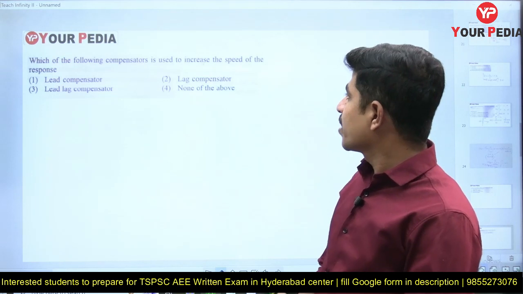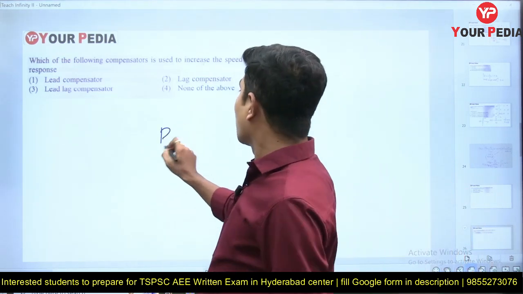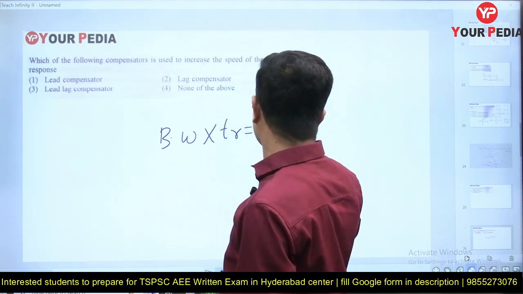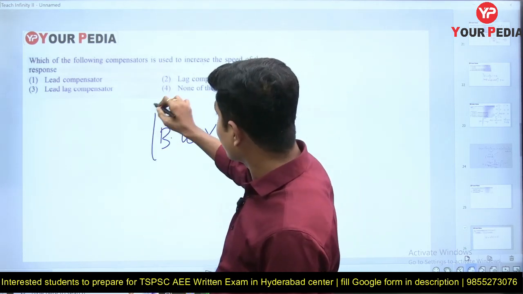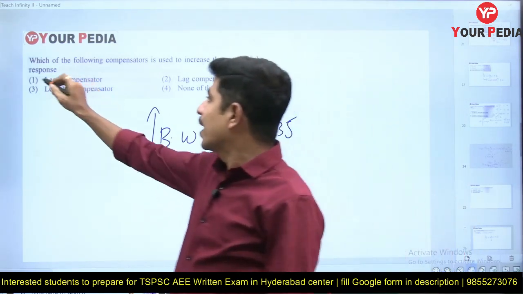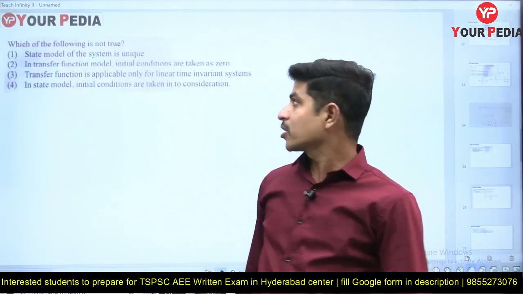Which of the following compensators is used to increase the speed of the response? Previously we saw that bandwidth into rise time is equal to constant. If I use a lead compensator, bandwidth will increase, rise time will decrease, time is decreasing means speed will increase. Answer is lead compensator. Let's go to the next question.